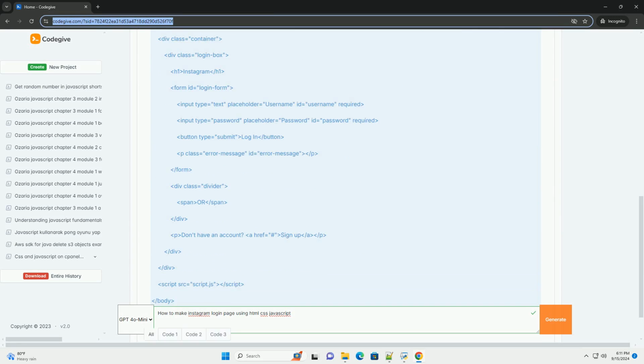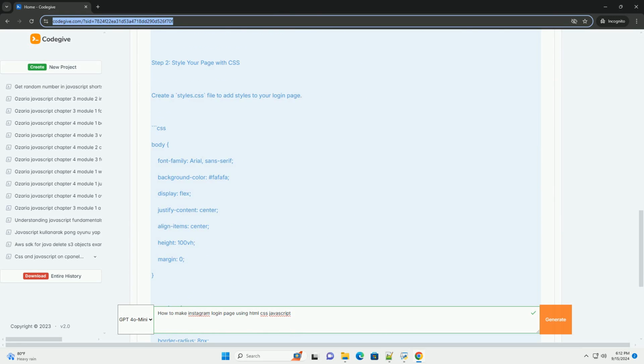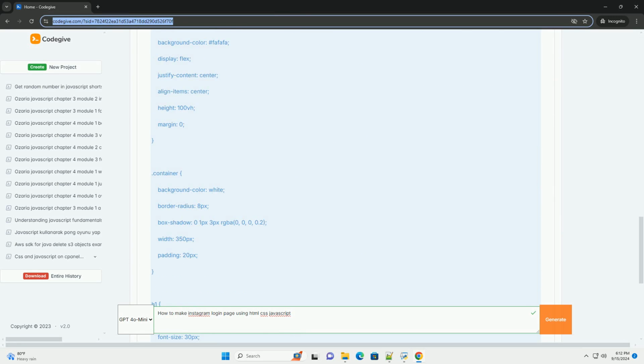To create an Instagram-like login page using HTML and JavaScript, start by structuring the layout with HTML. Use elements like divs, inputs, and buttons to build the form for user credentials, including fields for username and password.